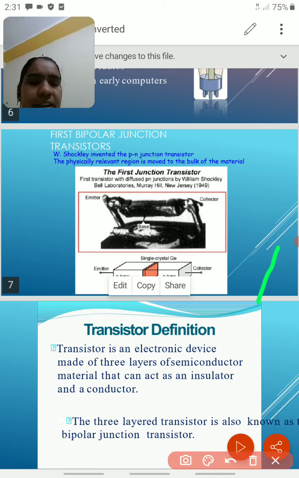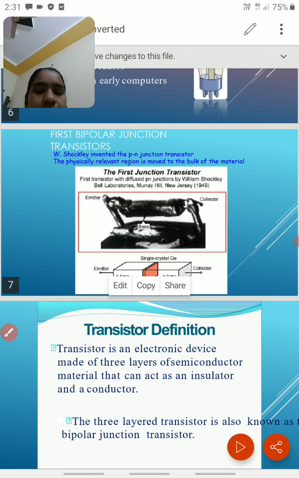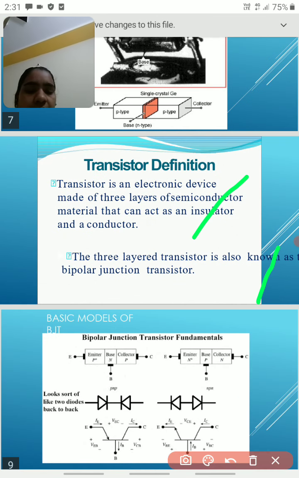So, bipolar junction transistor, actually transistor. This is the first: the bipolar junction transistor. Okay, so next, the transistor definition. What is the definition of the transistor?